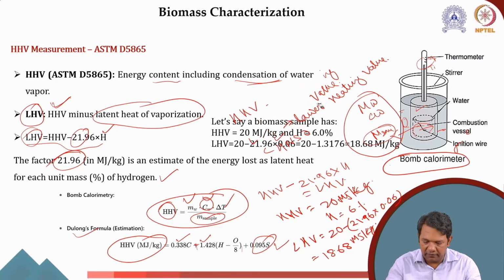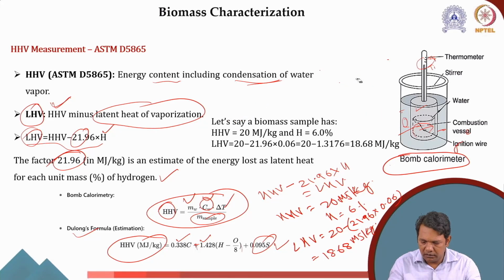You can see the example more clearly illustrated here. We have an HHV of a biomass of 20 megajoule per kg, hydrogen content 6%.